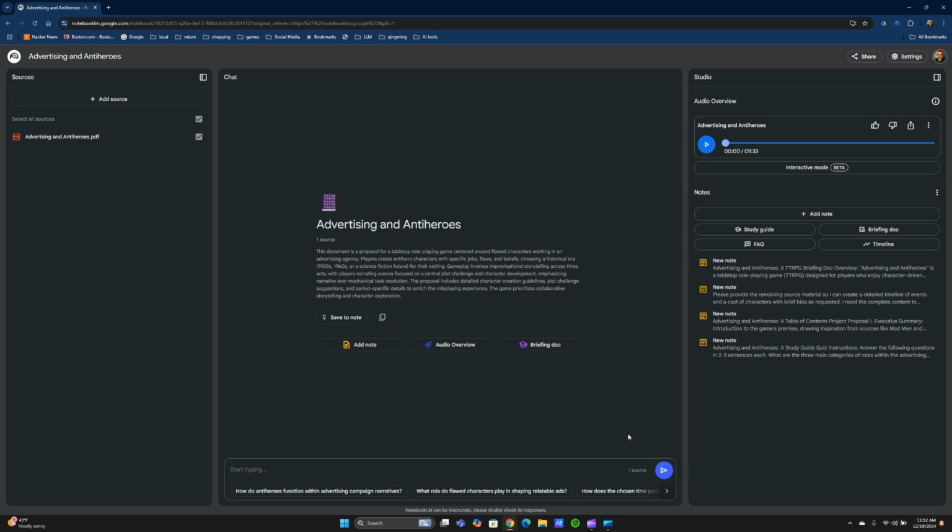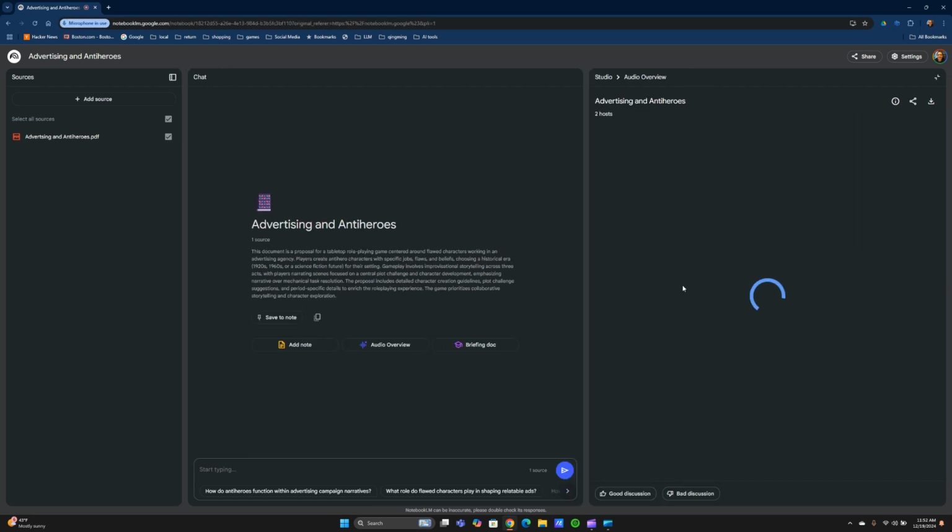So I am trying an experiment where I use the new NotebookLM beta features, interactive mode, to playfully interact with a podcast focused on my short narrative RPG advertising and you can see the podcast is already generated and loaded. Within interactive mode, we can begin like this. I'll start the play. It'll go through the podcast.